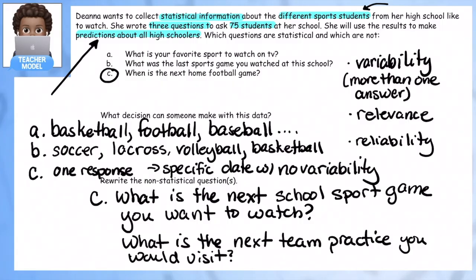So those are two statistical questions that I can use to rewrite question C. Because again, I'm looking for variability. I'm looking for a question where people can have lots of different answers. And that will give me some idea about what kinds of sports they like to watch at our high school. Hit pause and jot this down, and you may have other possible questions that you can ask.